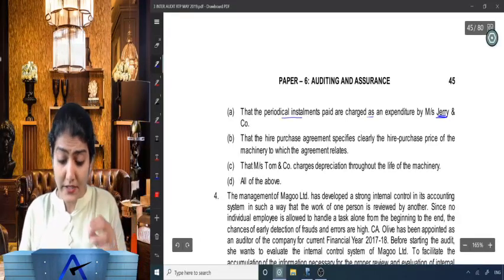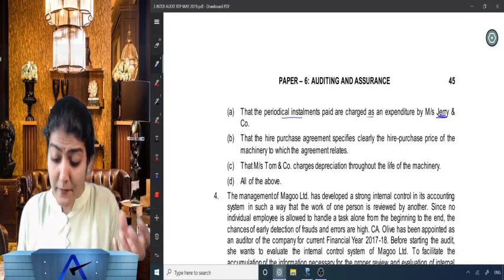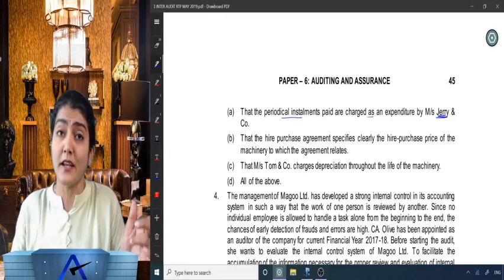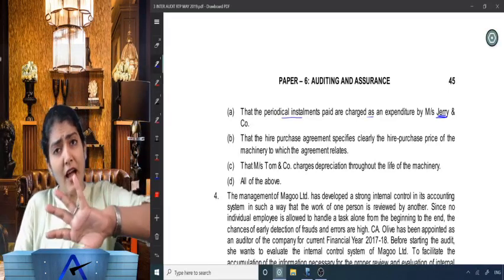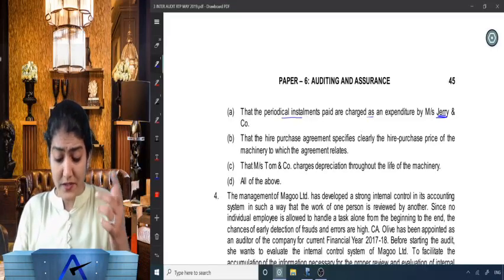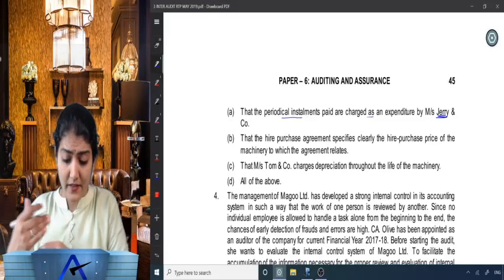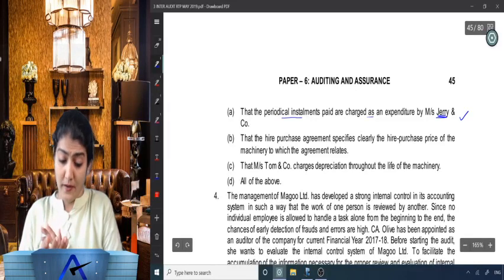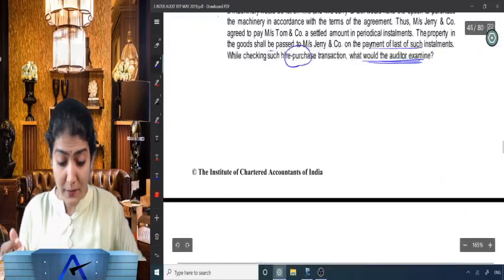Right, that the hire purchase agreement specifies clearly the hire purchase price of the machinery to which the agreement relates, or rather than the hire purchase price, should it be the cash price of the machinery to which the agreement relates. Okay, but let us see the other points. But point number 1, we are sure, we are going to check this one. Right, that the periodic installments, what does it say?